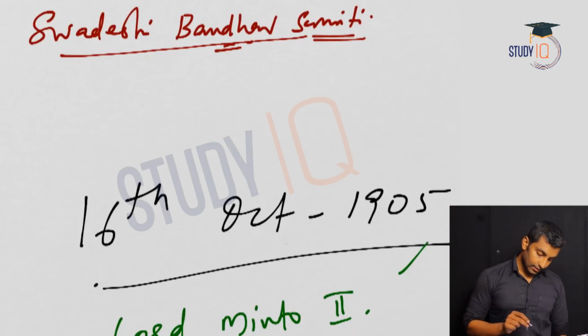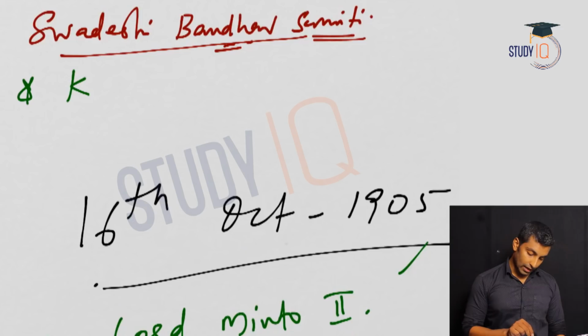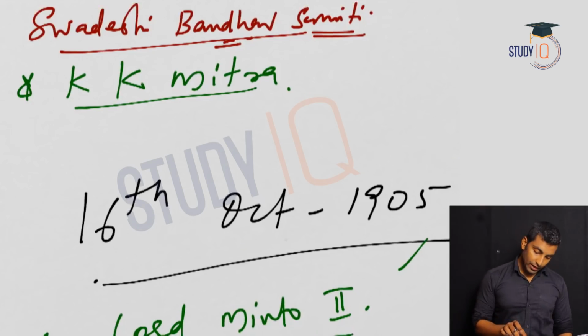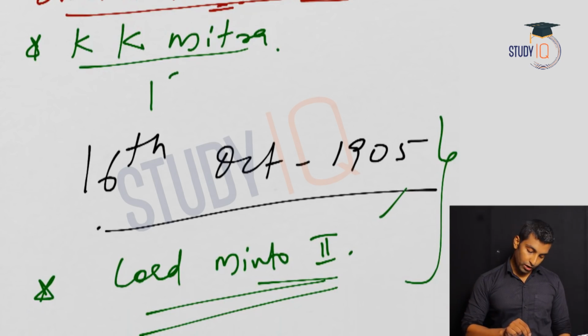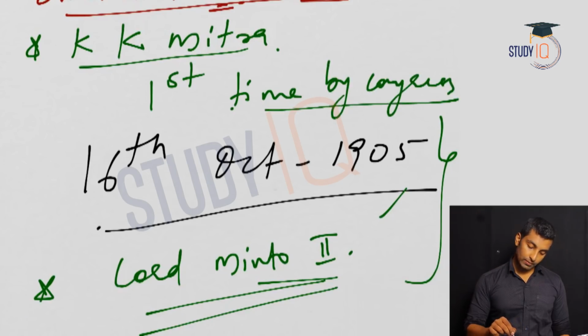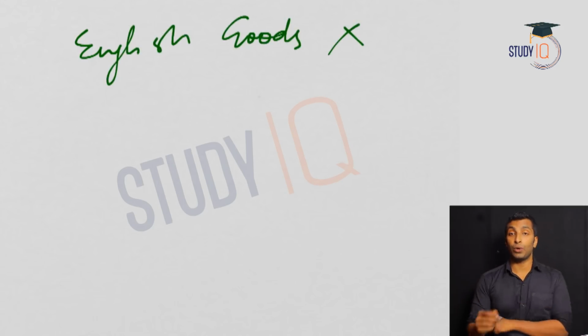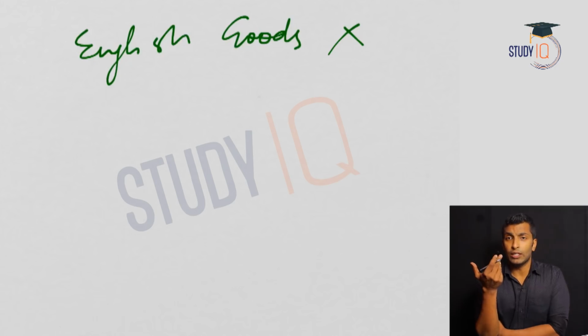Now who advocated this? That is also a fact. Krishna Kumar Mitra. Now why is it important? See, boycott is not for the first time, but it is for the first time by Congress. So boycott of English goods for the first time by Congress. Now immediately it spread to entire Calcutta and urban Bengal. So all the English goods were boycotted. So obviously what will happen? Swadeshi goods were promoted. So a lot of industries started coming, and Indian industries flourished during this time.